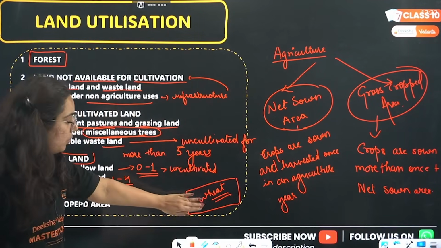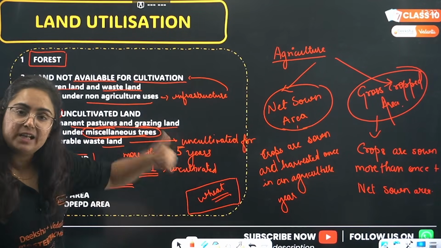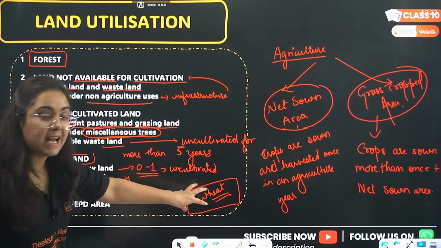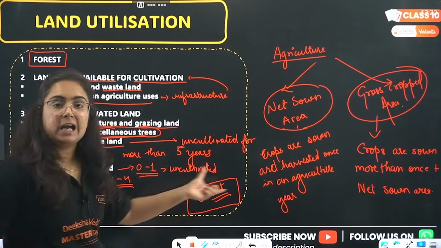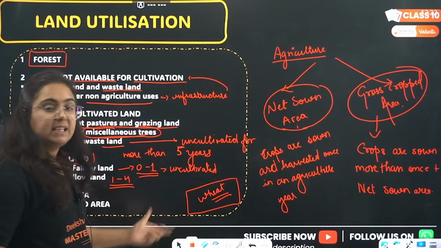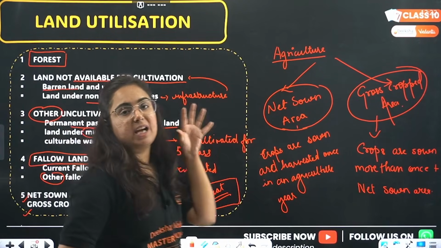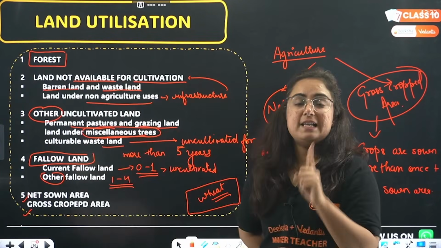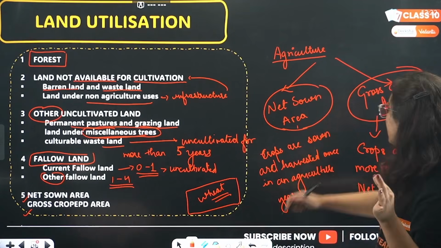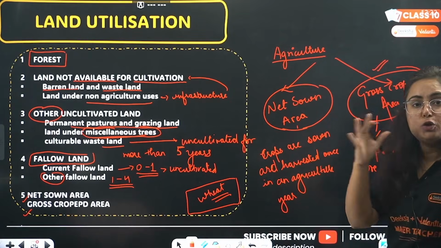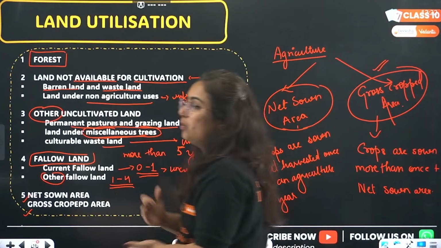Like I grow wheat here, I use the same land once. I grow rice here, I use the same land twice. So net sown area plus how many times I have sown in that particular land is actually the actual use of the land, that is referred to as gross cropped area, because you are using the same land more than once.